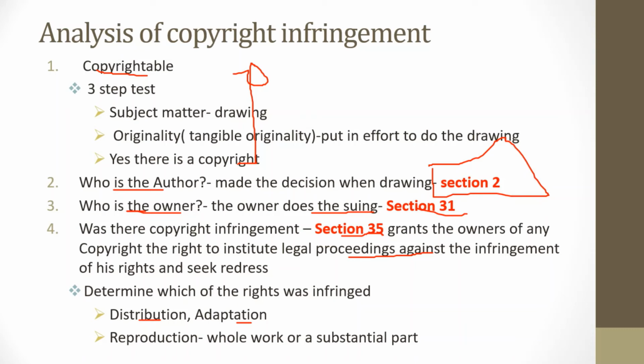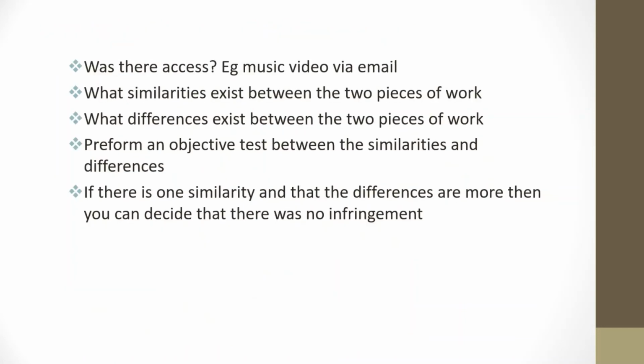So in this case, you determine which rights have been infringed. Is it the right of distribution? Has the right of distribution been infringed? Is it a right of adaptation or a right of reproduction? Having established which right has been infringed, the next question you need to ask yourself, was there access to the original? Remember, in video 2 we said that you could have sent your music video to someone else through an email, and a few months later they come up with the same exact music video. Another example here would be that by comparing two pieces of work, you can see that there's a substantial similarity, that for sure this person could have had access to the original for them to have such kind of work.